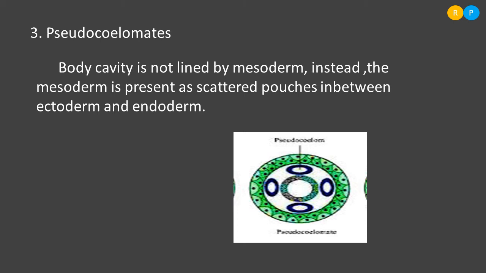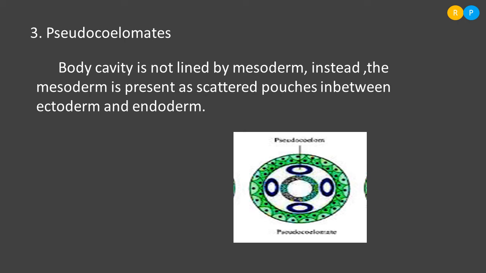So you can notice in the diagram. The outer layer of tissue, what I said as ectoderm, and the inner layer of tissue you can notice here, that is the endoderm, or you could also consider it as the gut wall. So in between the ectoderm and endoderm, the mesoderm is scattered in the form of pouches. That means there are different pouches, and those pouches are formed by the mesoderm layer.